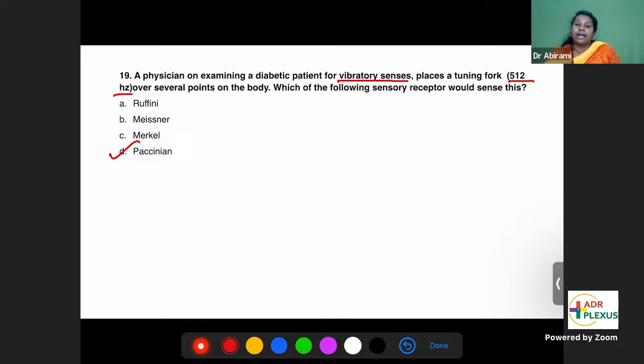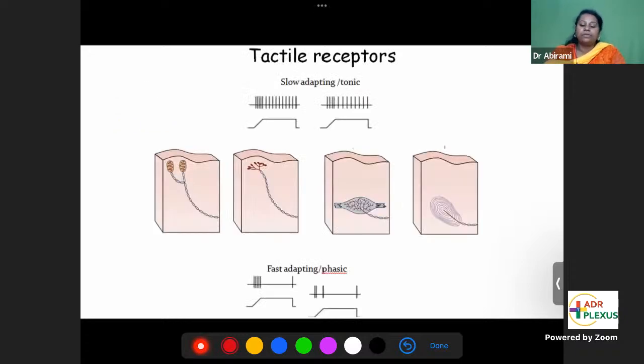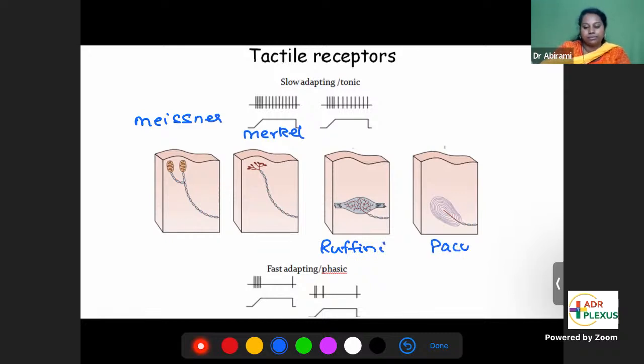See, what are the tactile receptors? Yes, Priyanka Palanivelan. Nice name. It's also correct. Pacinian. We'll learn about tactile receptors and we'll go back to the question. What are the tactile receptors? Meissner, Merkel, Ruffini, and Pacinian. So these are the tactile receptors.